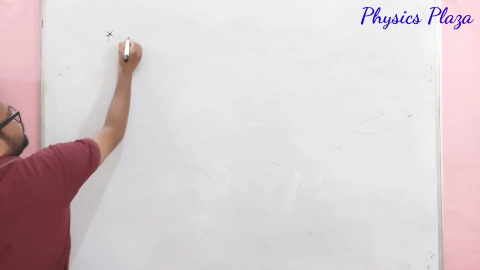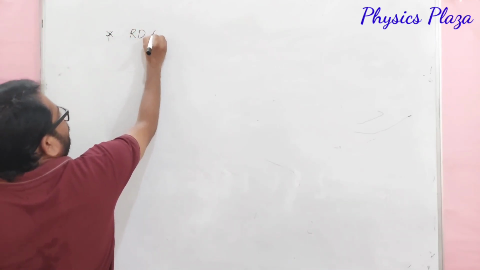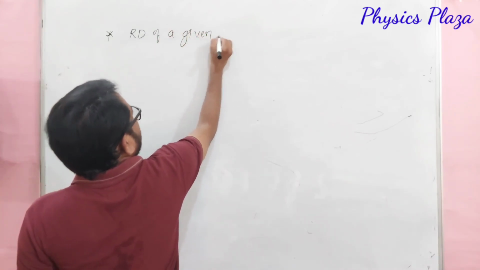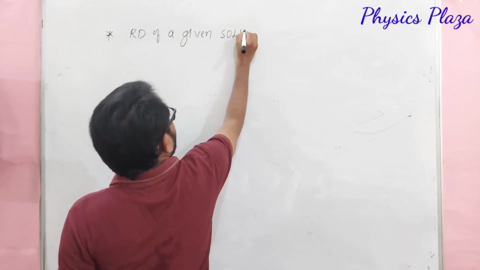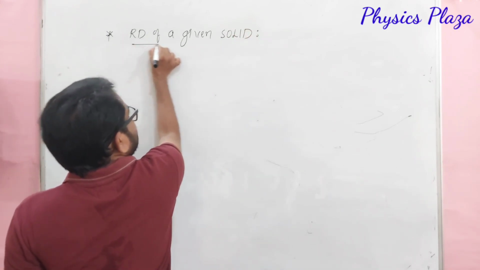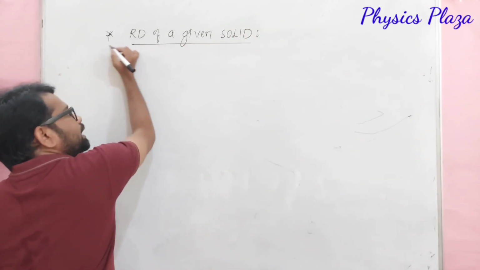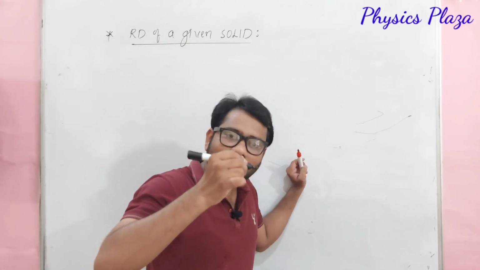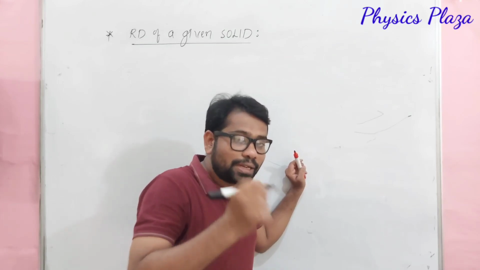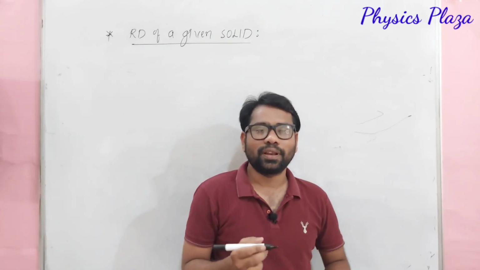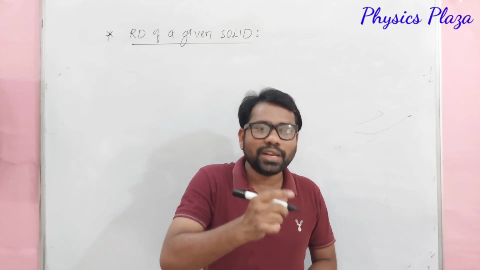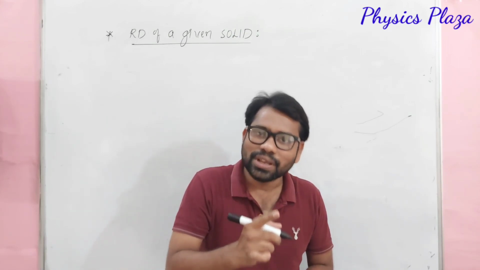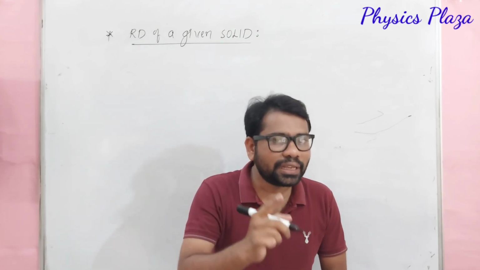Now we will discuss the relative density of a given solid. How can we calculate the relative density of a given solid? It's very important, and it is an application of Archimedes principle, just a continuation of what we discussed already. Children, what is Archimedes principle? When a body is immersed partially or wholly in a fluid, it experiences an upward force which is equal to the weight of the liquid displaced.